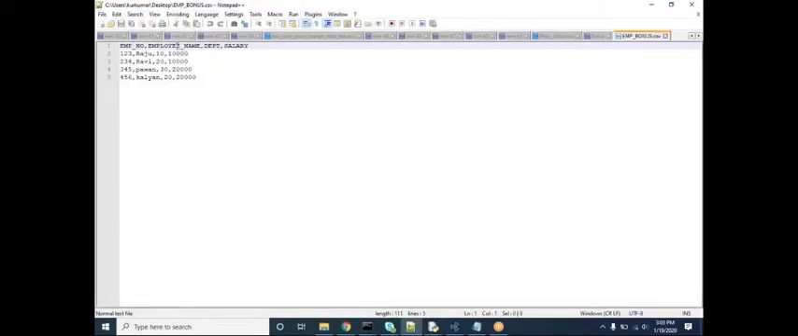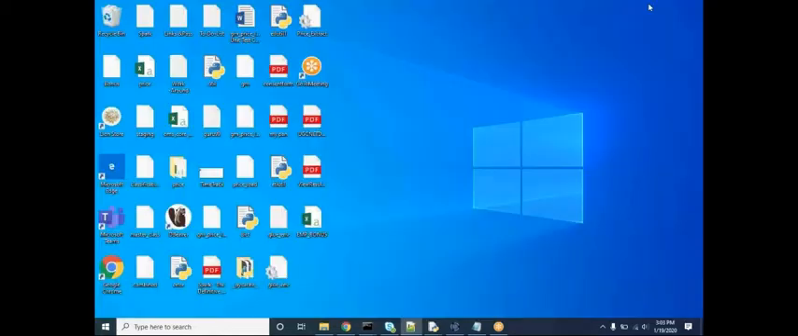Here, this is the header. I have four columns: employee number, employee name, department, and salary. I have four records. Okay, this is the CSV file I am using.